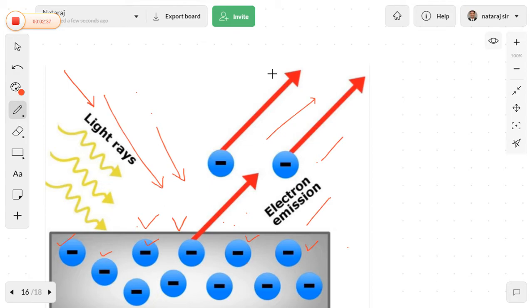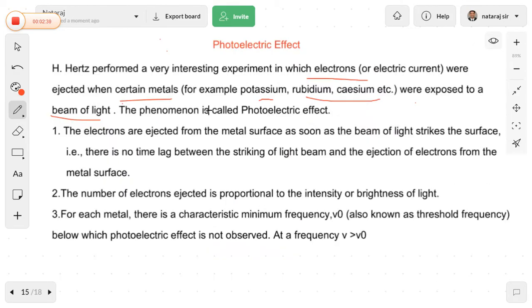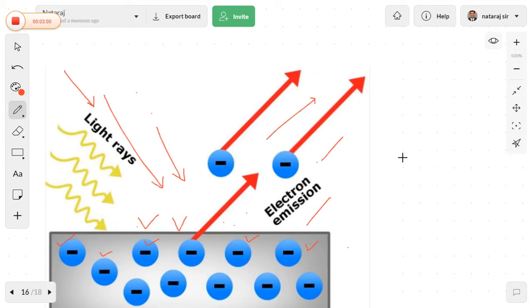When we observe the results of the photoelectric effect, the first result is that the electrons are ejected from the surface of the metal as soon as the beam of light strikes the surface. That means there is no time lag between the striking of the light beam and the ejection of electrons from the metal surface. This is the first result. What is the meaning of the first result? This is the metal surface. When we strike the beam of light on the surface of the metal, within a fraction of a second we will observe the ejection of electrons.